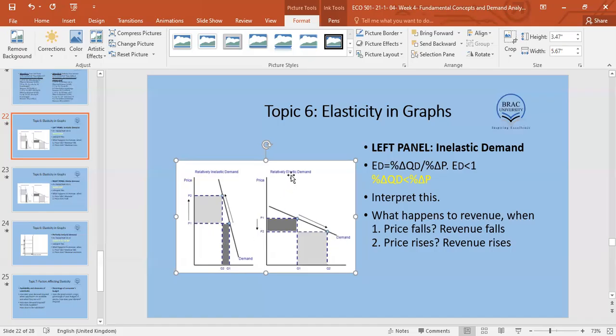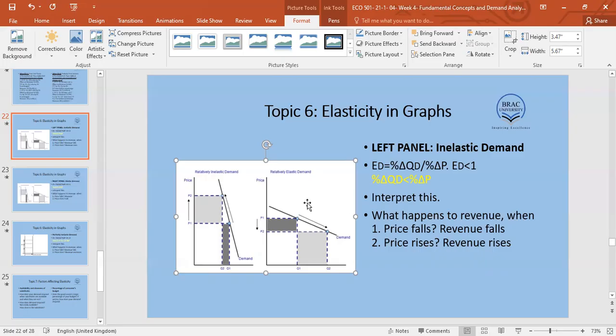Over here, in the right panel, we see that the demand is written as relatively elastic demand. Just like before, let us forget the word relative. Elastic demand, it responds to price change. So what is happening over here? If the price falls by this much, this is the loss in revenue, the dark shaded rectangle. But when price falls, quantity demanded increases.